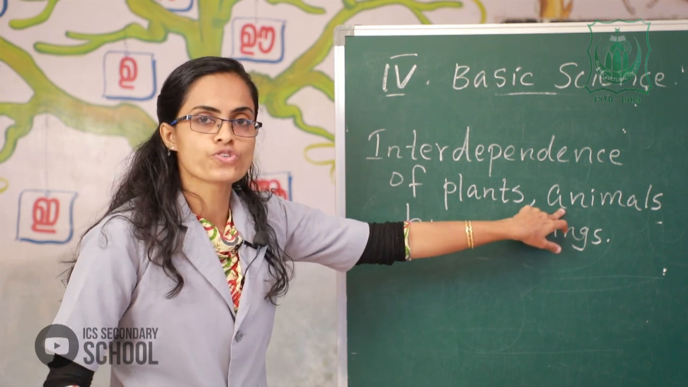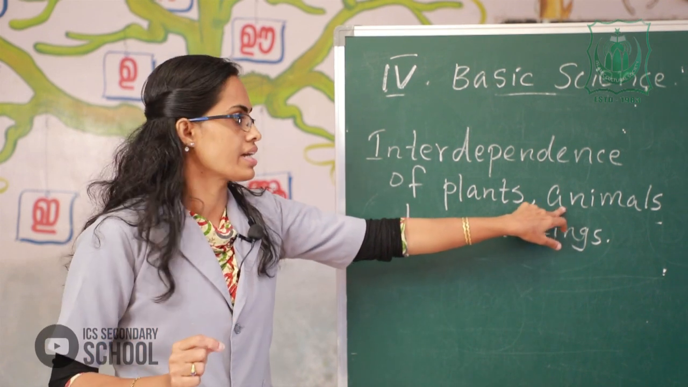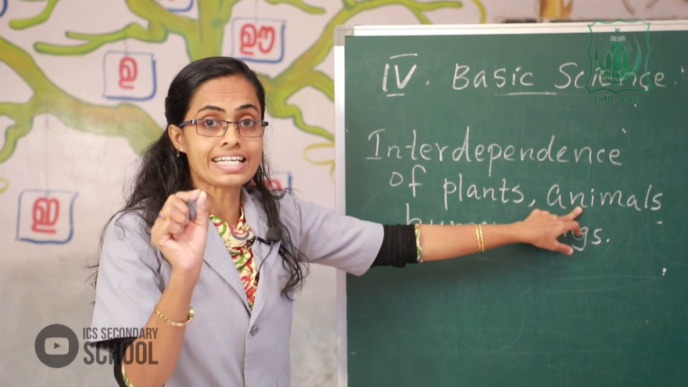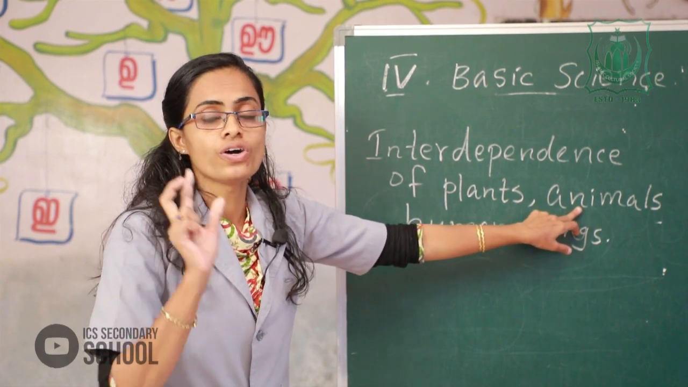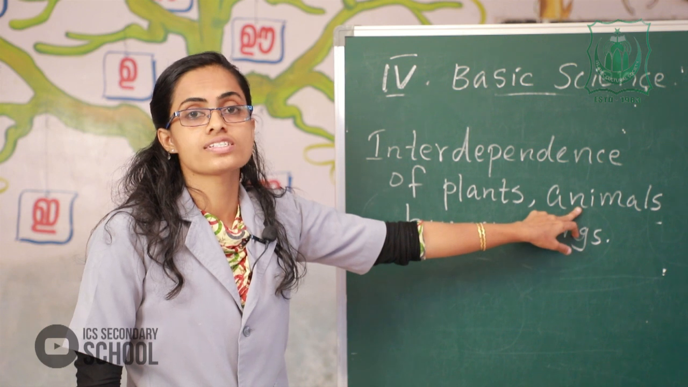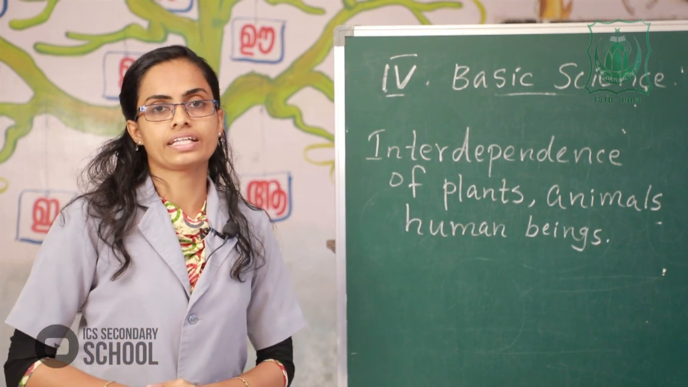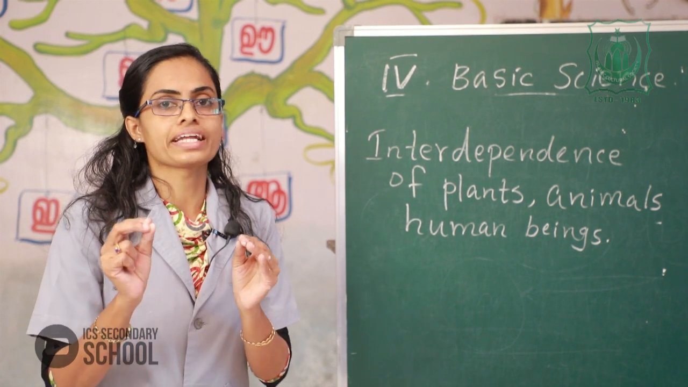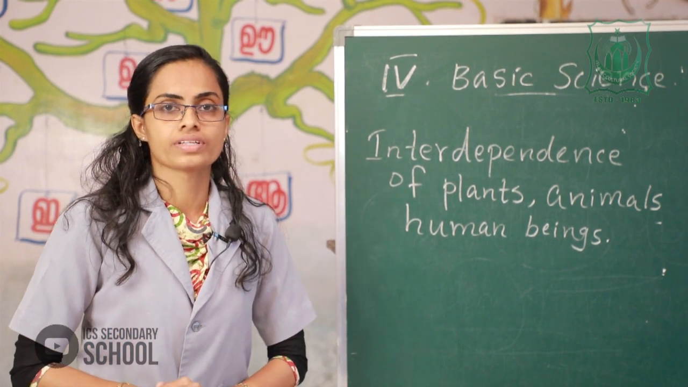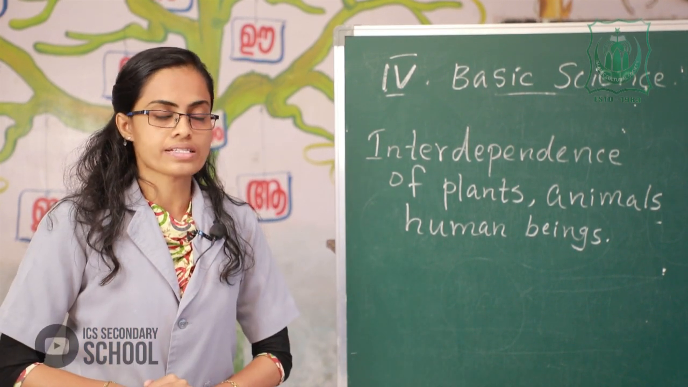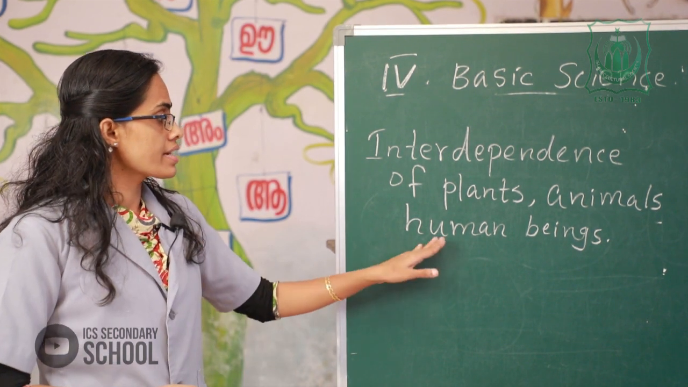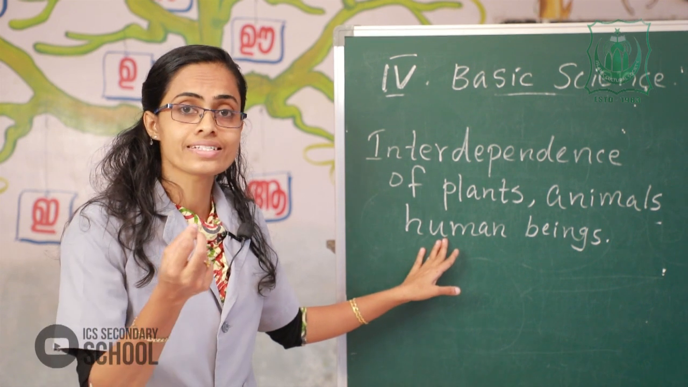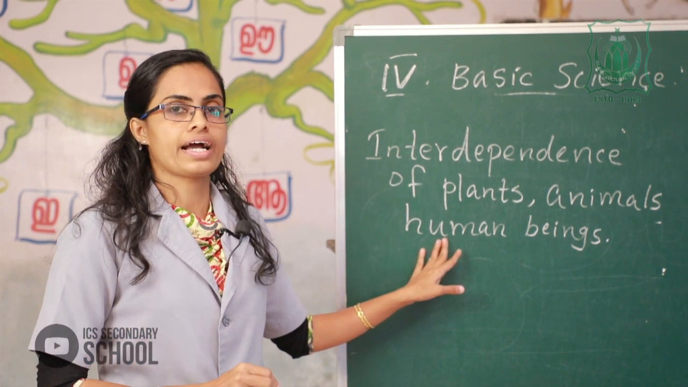Animals need food to live and oxygen to breathe. They get it from plants. So, animals depend on plants. Next, plants also depend on animals.